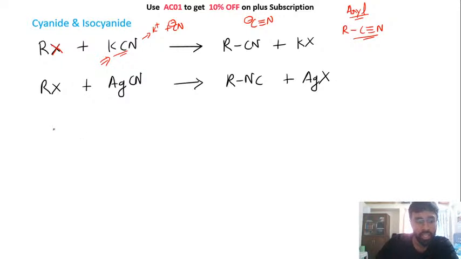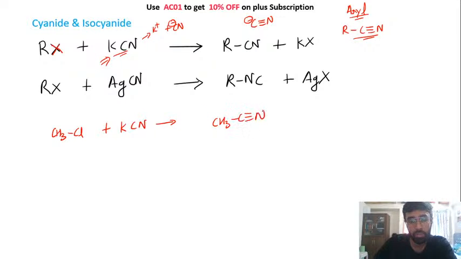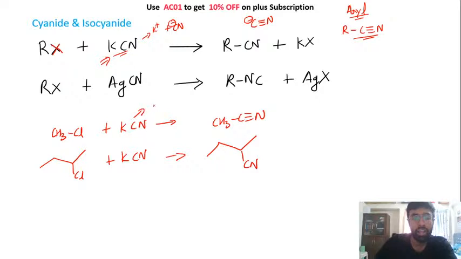Okay, let's take one example. Let's take CH3 chloride and you will have KCN. So if you do this reaction, you will have CH3CN. Simple, very simple. Okay, next thing is, you can have any type of chloride. This is the chloride that we are having. If you add KCN to it, you will have a cyanide here. Simply this is providing us with a negative charge on this carbon, which is acting as a nucleophile.